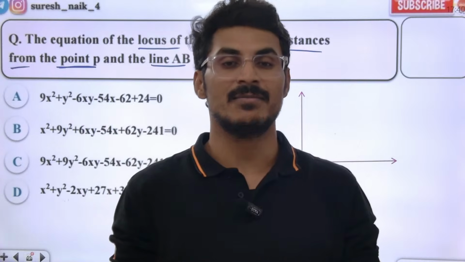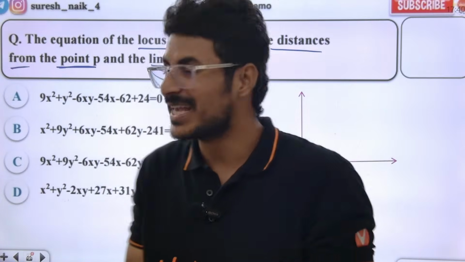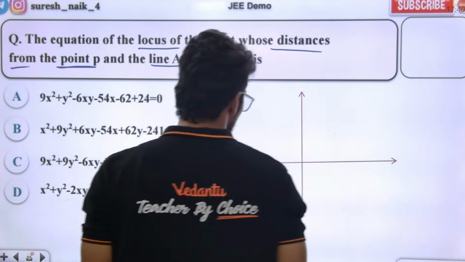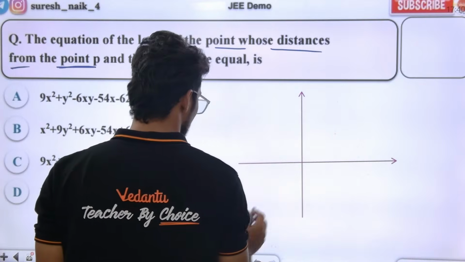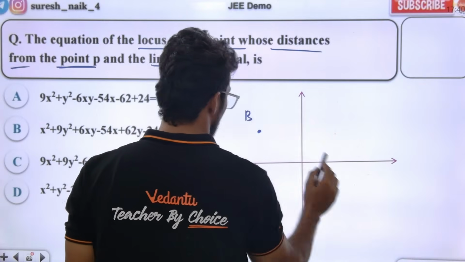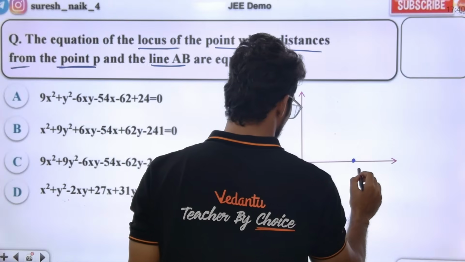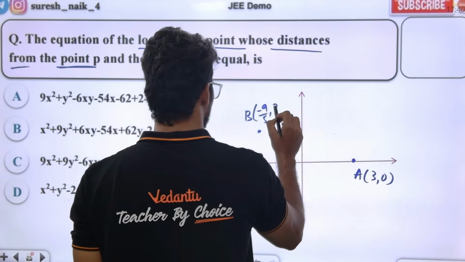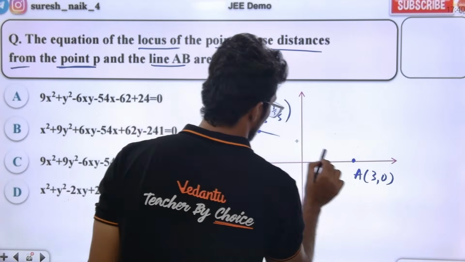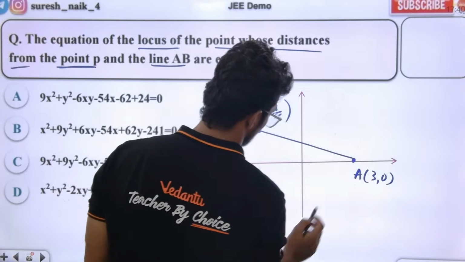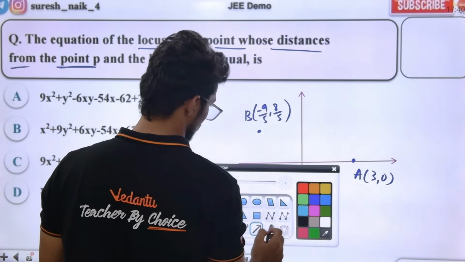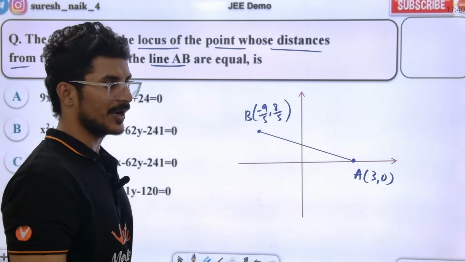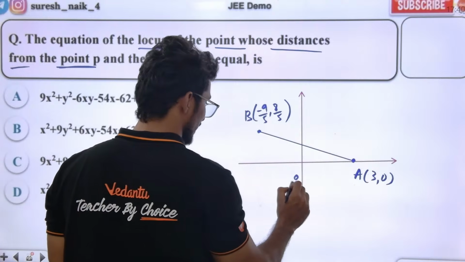PS by PM is equal to e, so PS is equal to PM. S is the focus, and M is the line AB. Sir, line AB is here. This is point B, this is point A. A point was (3,0). What was point B? Minus 9/5, 8/5. Yes or no? This is AB. Are you getting the point? Tell me.